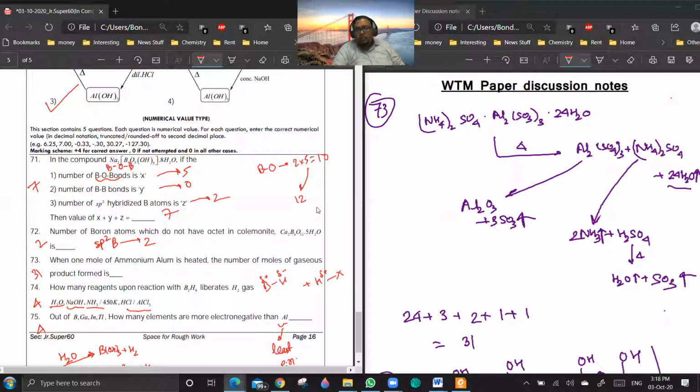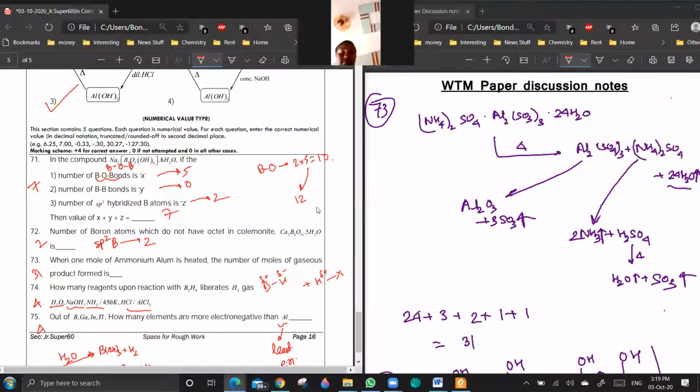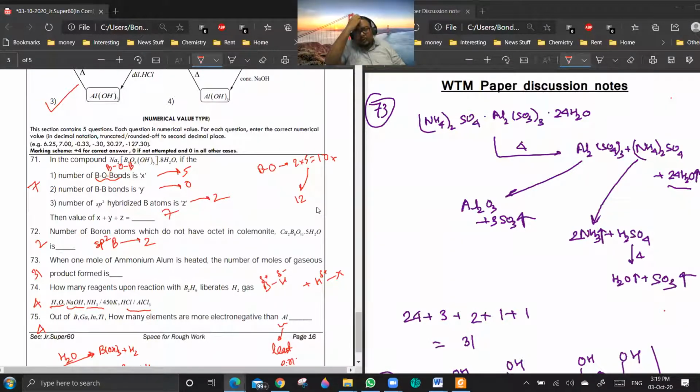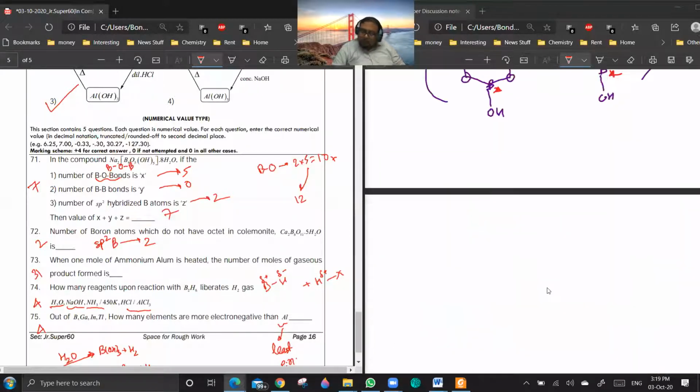How will BO bonds be 12? BOH also is there, no? Yes. Then it will be 14, no? Because there are 4 BO, 2 into 4 plus 2, 4 into 5. 2 into 4 plus 4, no, sir. 1 minute. Let us draw it.